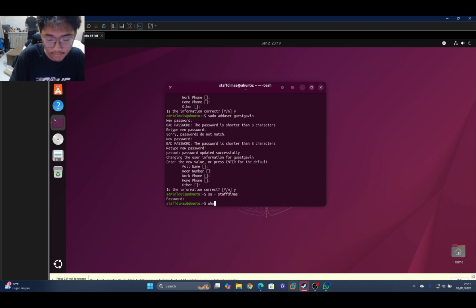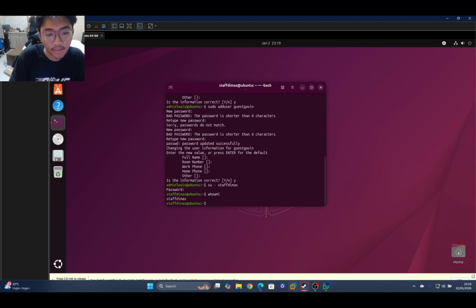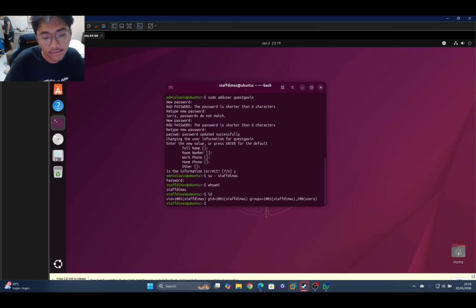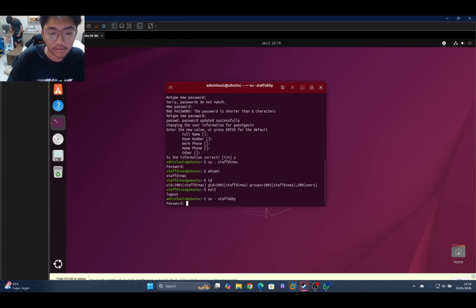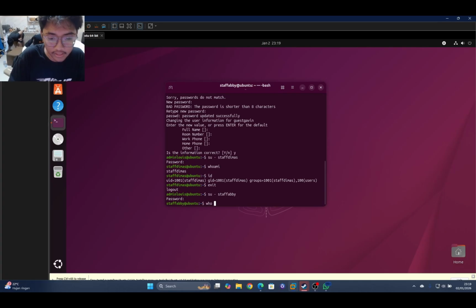Who am I? Yeah, staff Dimas also, and we can check the ID. This is the ID of staff Dimas, and we can exit because it's already created. Alright, it's been logged, and we can check the second user, staff Abi. For the password, it's spacebar, and we can check who am I.